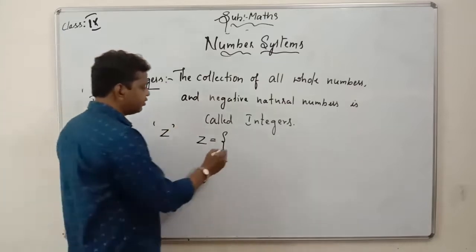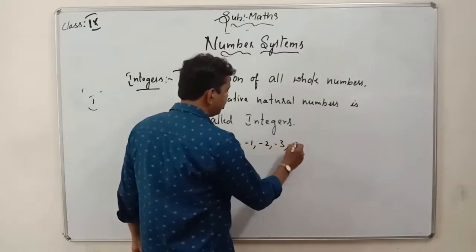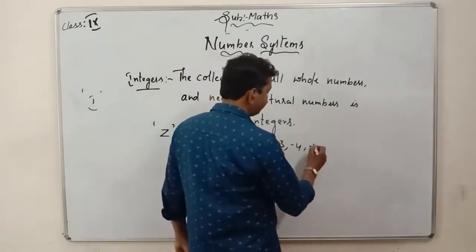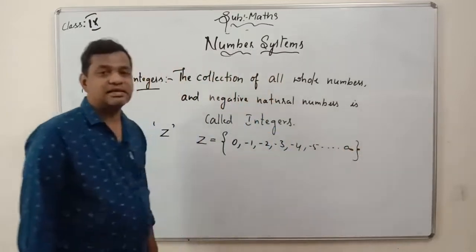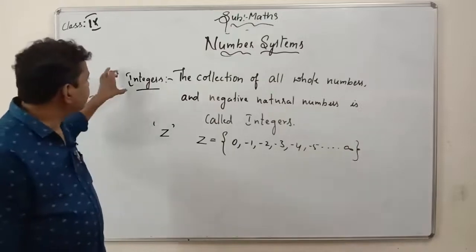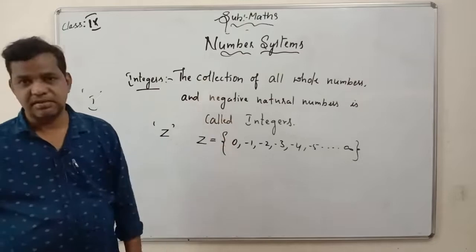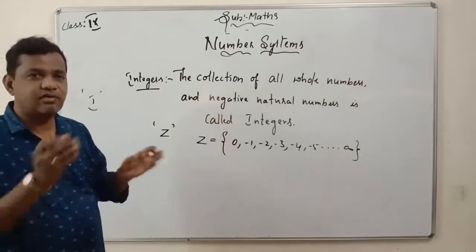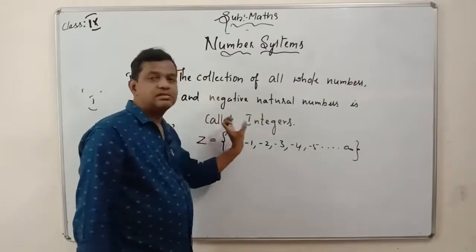For example, you can go 0, then we will have -1, -2, -3, -4, -5. It goes on to infinity. So this is an example for integers. The collection of all whole numbers and negative natural numbers, totally the collection of all whole numbers as well as negative natural numbers, are called integers.